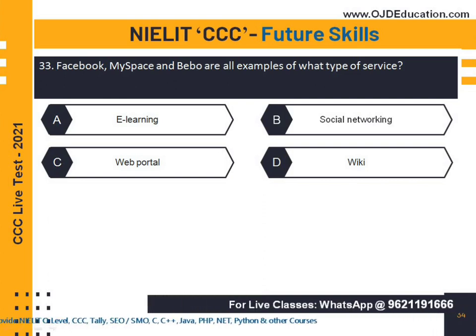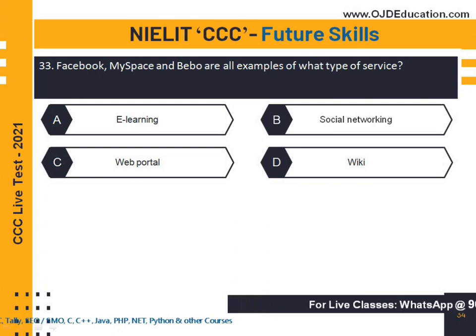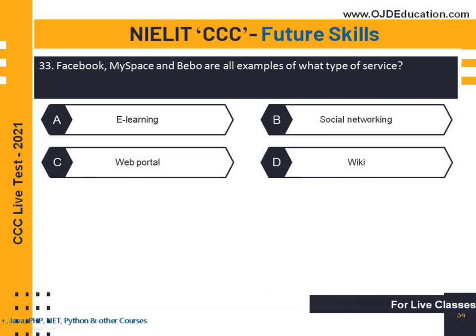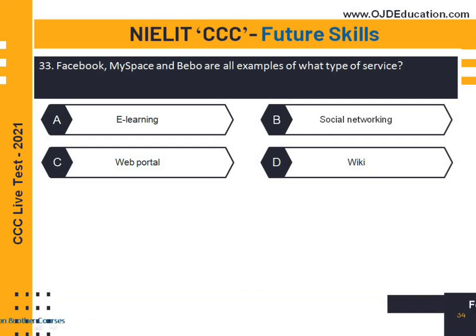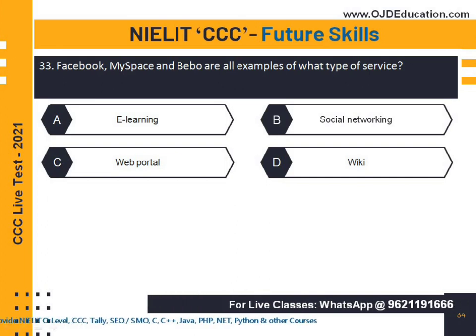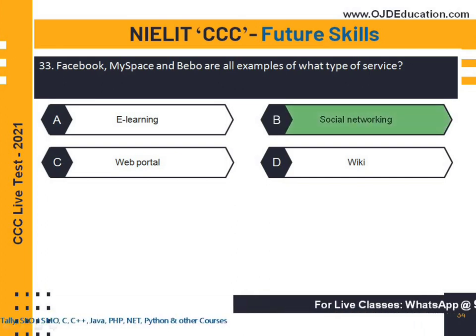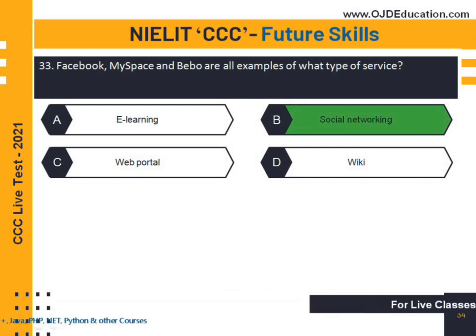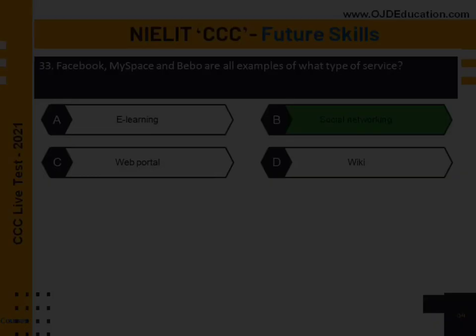Let's move on to the next question. Facebook, MySpace and Bebo are examples of what type of service? I hope you know the answer. Please reply in the comment box. Do it fast. I am waiting for your answer, students. Hurry up. So what is the right answer? The right answer is social networking. Facebook, MySpace and Bebo are examples of social networking. So let's move on to the next question.